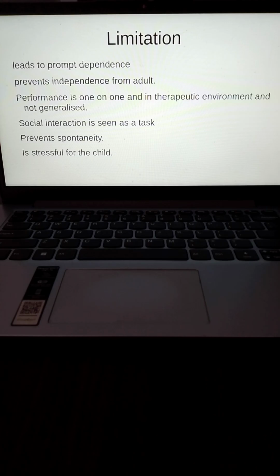So it doesn't teach the child what to do when the adult is not teaching or instructing the child, which causes a behavior in the child's mind that if the adult is there, their attention is on, their listening is on, their looking behavior is on. Once the adult moves out, they stop performing. Okay, so this leads to prompt dependence, wherein the child does everything only when he or she is around.